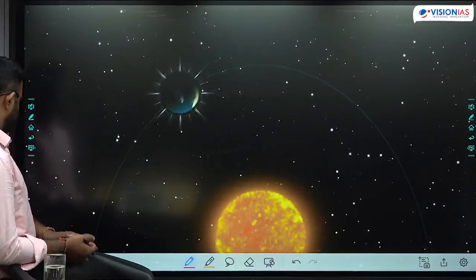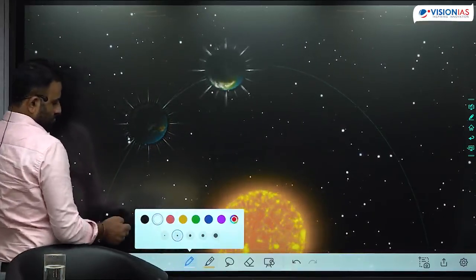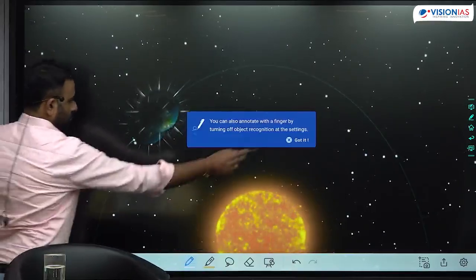The 360-degree rotation is called a sidereal day, while the noon to noon rotation is called a solar day.